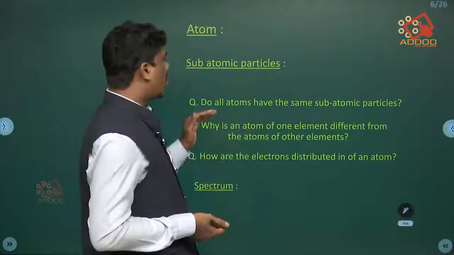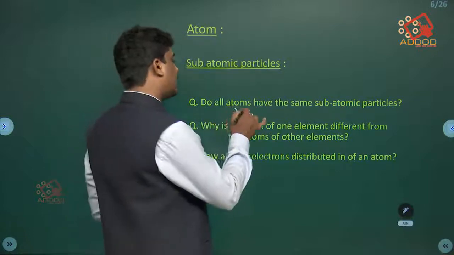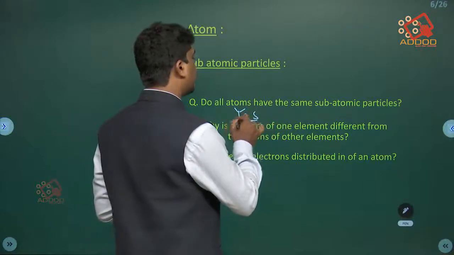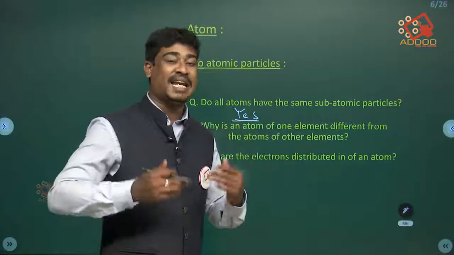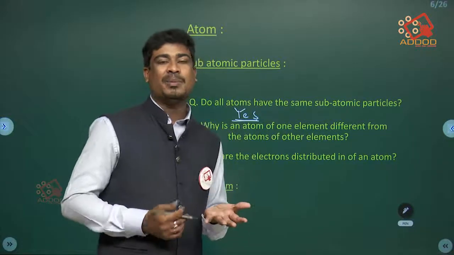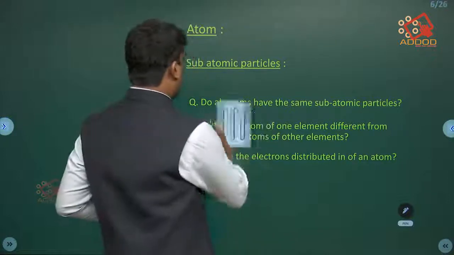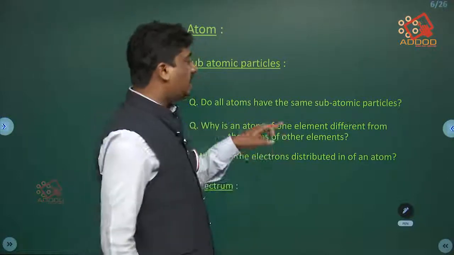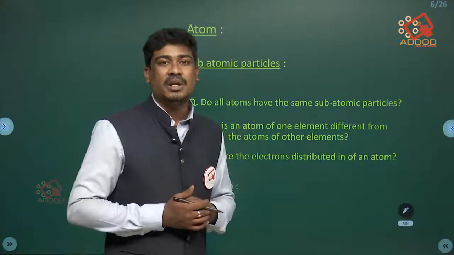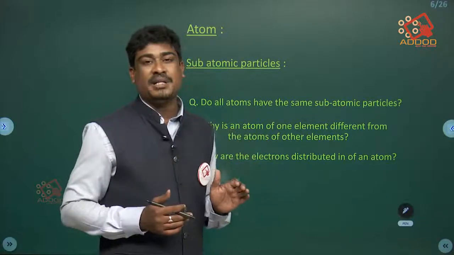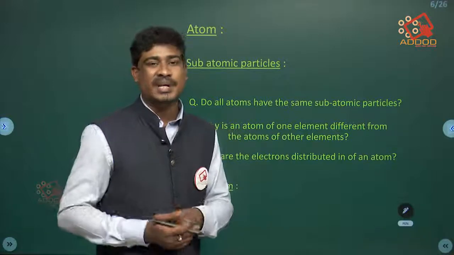See, do all atoms have the same subatomic particles? Yes, all the atoms have the same subatomic particles. If you take any atom, the subatomic particles are common: electron, proton, neutron. Why is an atom of one element different from the atoms of other elements? So atoms of different elements are different, that is what was explained by John Dalton.